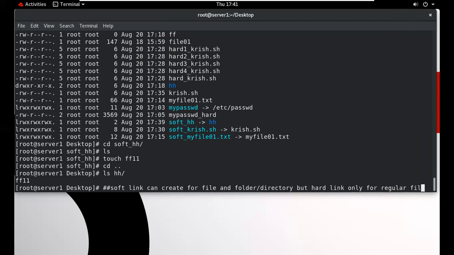A regular file means just a simple existing text file. If we have a block file or a special file, we can't create a hard link. Regular means when it shows only a hyphen at the start, it's called a regular file. When we have L, it's a link file. So there are 6 types of file in the Linux operating system: link file, directory file, character file, block file, special file. So these are the types of file. A hard link is only used for regular files.